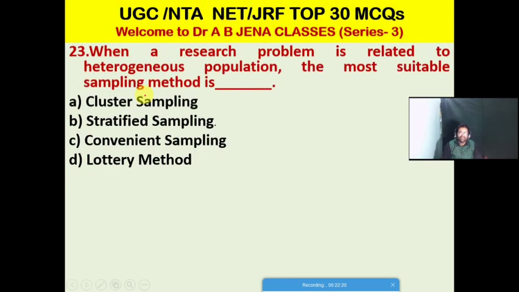So next MCQ: when a research problem is related to a heterogeneous population, the most suitable sampling method is which type of sampling? A, cluster sampling; B, stratified sampling; C, convenient sampling; D, the lottery method. Friends, so B is the right option for this MCQ.